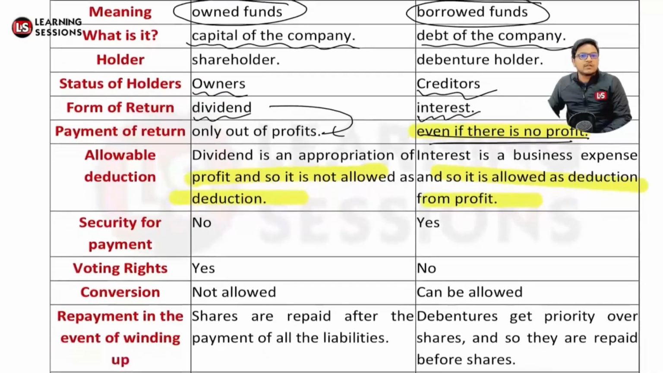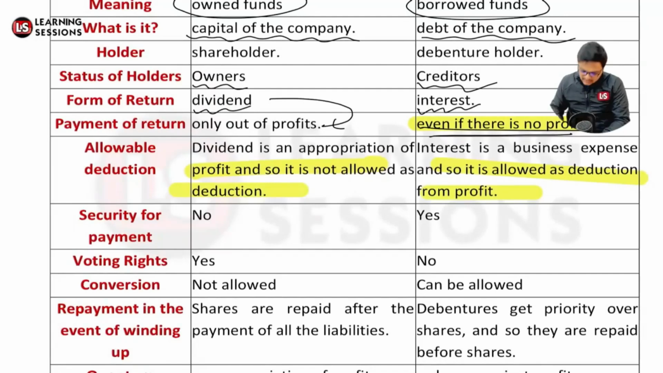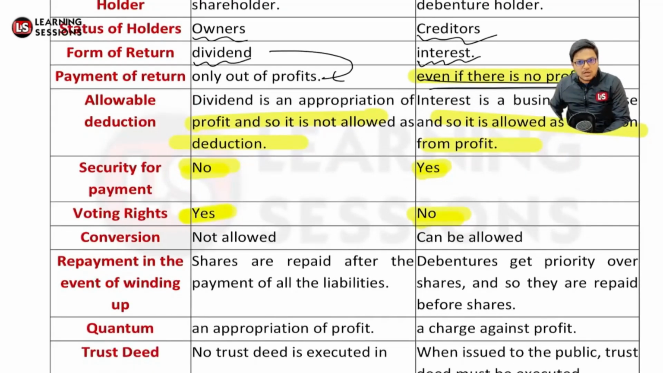And if you look at the security for payment, there is no security for payment in shares, because if there is no profit, no dividend is paid. But there is security for debentures, because a secondary charge may be created on the assets of the company. There is no voting right in the case of debentures, whereas there are voting rights in the case of shares. And conversion is not allowed for shares, whereas conversion to equity shares can be allowed in the case of debentures.